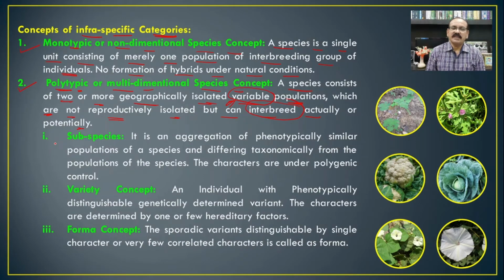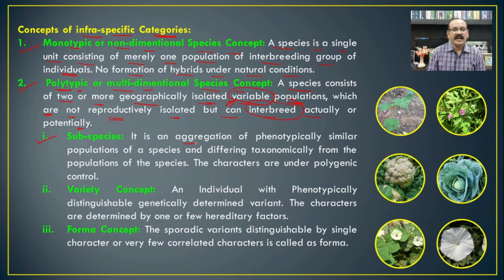If such variations found in the members of a particular species are consistent, they are used to classify the lower categories of the species, which come under the infraspecific categories. The first one is the subspecies. What is a subspecies?